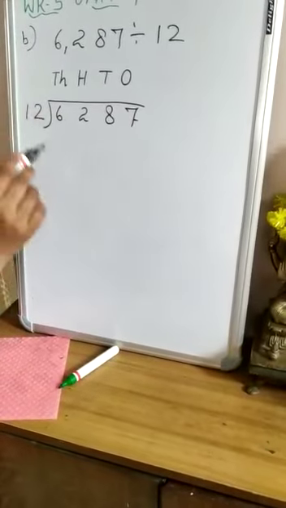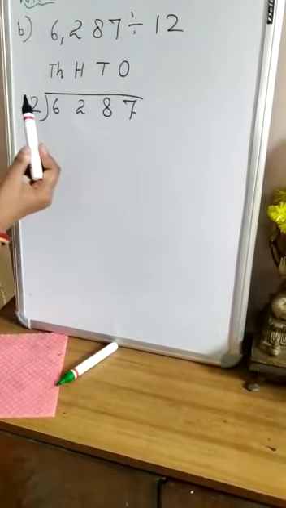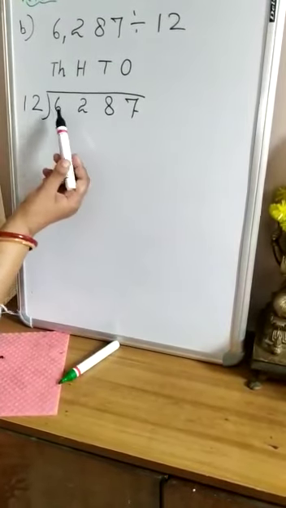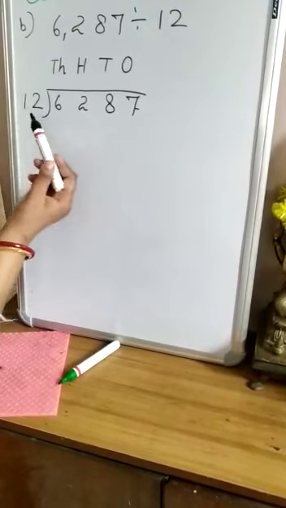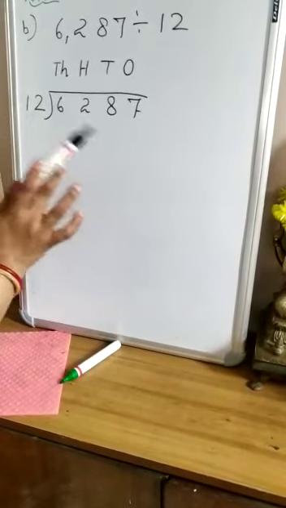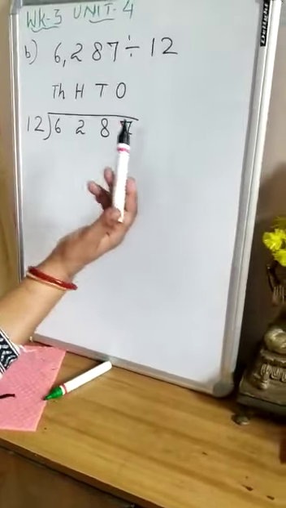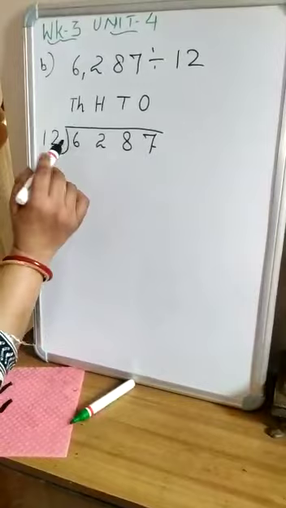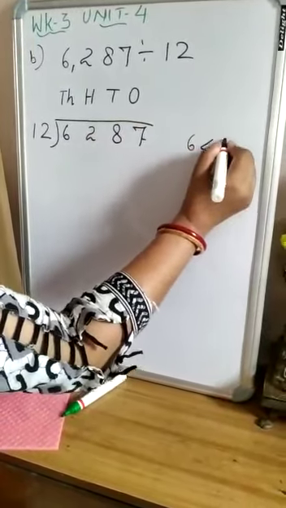Now I give it a division sign and then I will write the divisor to the left side of the dividend. Now let's start according to the rule of the division. Children, you have to start from the greatest place value digit. So the greatest place value digit is 6. We have to start from the left side. In case of addition, subtraction and multiplication, we start from the right side, that is the smallest place value digit. So always remember it.